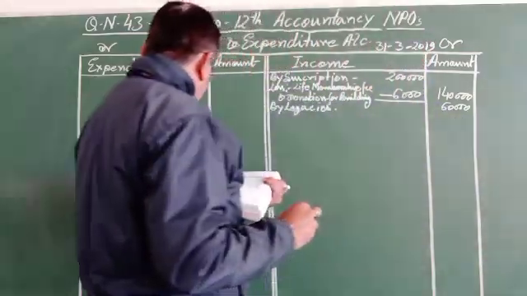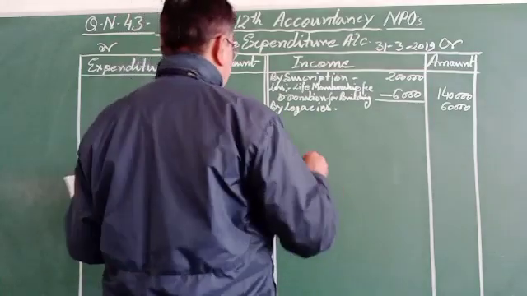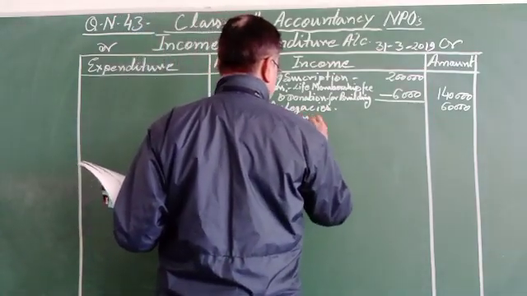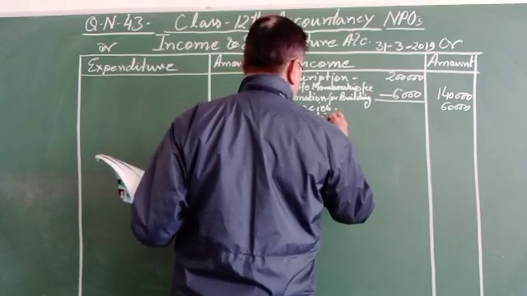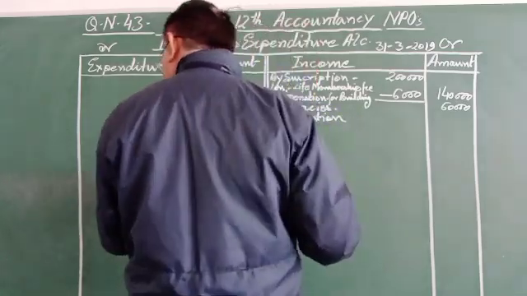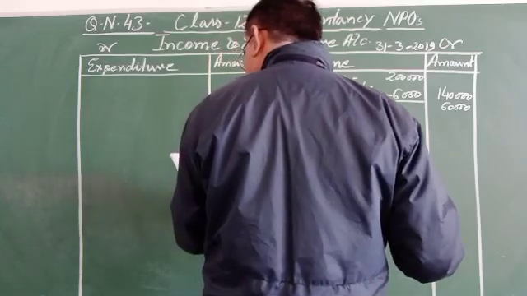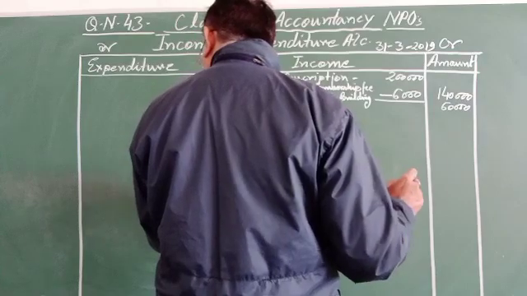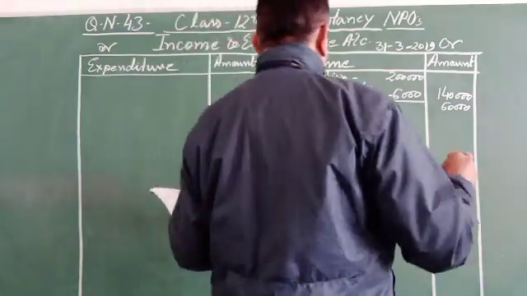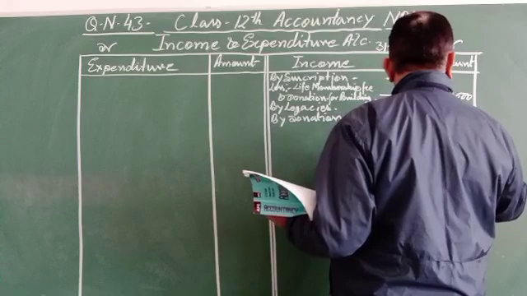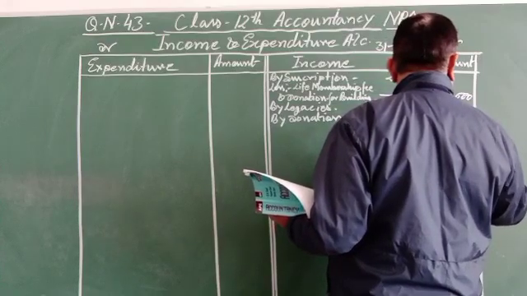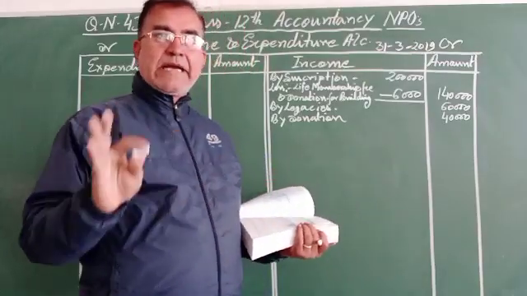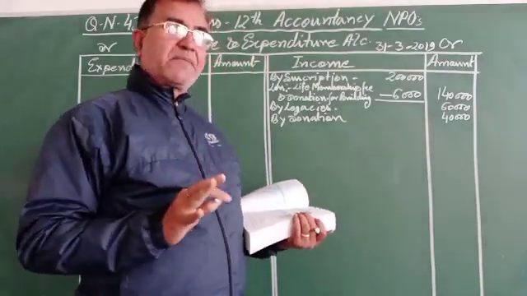Then by donation, the donation given is 1 lakh, and 40% of it is 40,000. 40% of the amount will be treated as income. This is the information given.